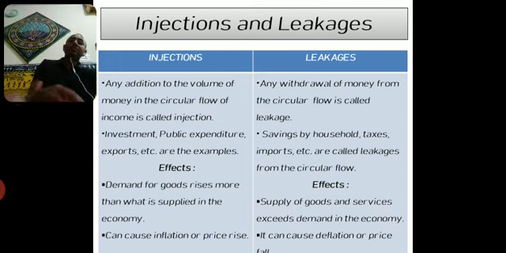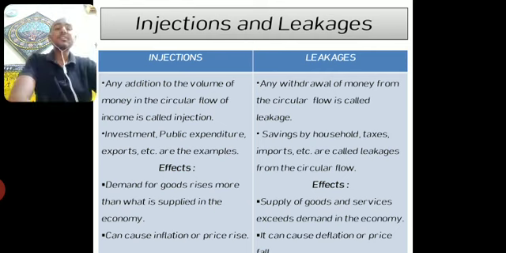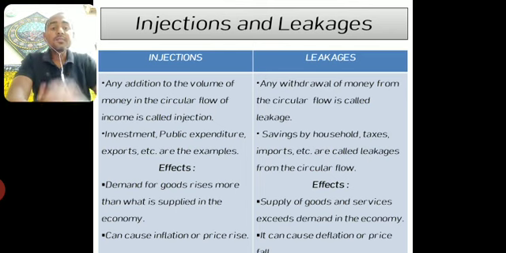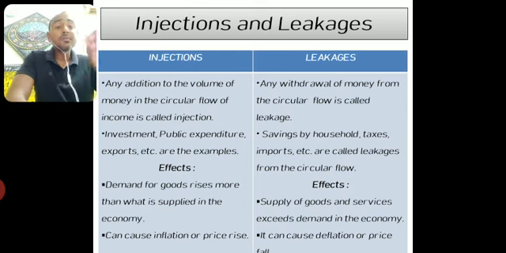Now, what can be the effects of injections and leakages? As we mentioned, injections increase the income of the people, and when people's income increases, demand for goods and services will rise, and when demand for goods and services rises in the economy, obviously it will lead to price rise, or what is called inflation. So directly we can say that injections into the circular flow can be inflationary in nature, they can cause inflation.